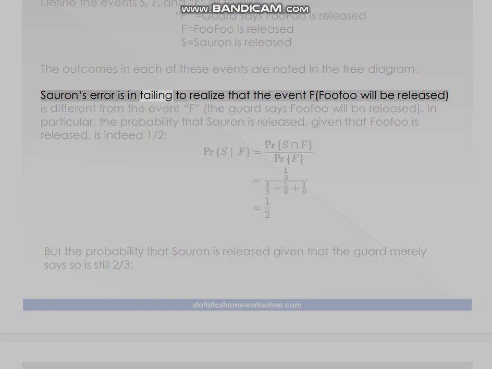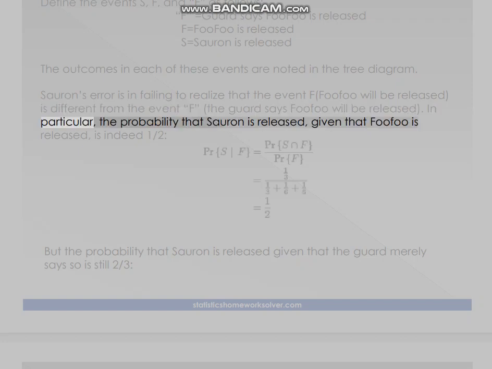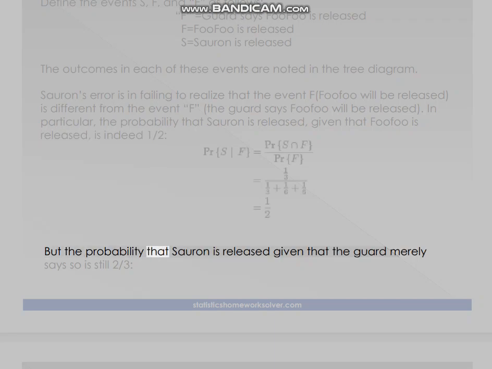Sauron's error is in failing to realize that the event F, Fufu will be released, is different from the event G, the guard says Fufu will be released. In particular, the probability that Sauron is released, given that Fufu is released, is indeed 1/2. But the probability that Sauron is released given that the guard merely says so is still 2/3.